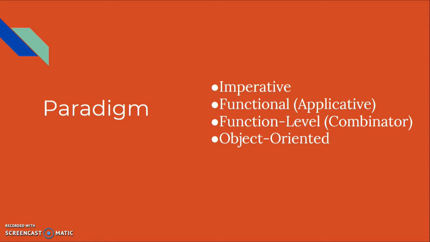Object orientation can be class-based, which means objects get state and behavior based on membership in a class, or prototype-based, which means the object gets behavior from a prototype object.